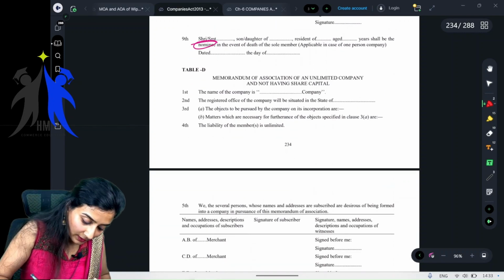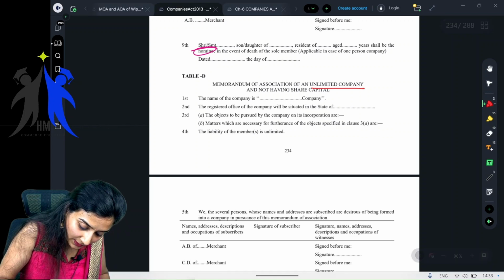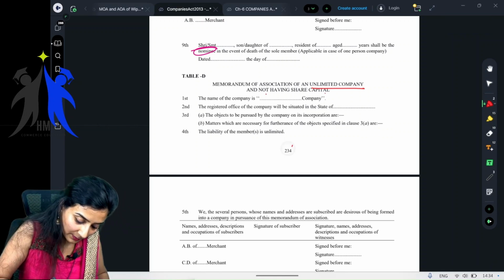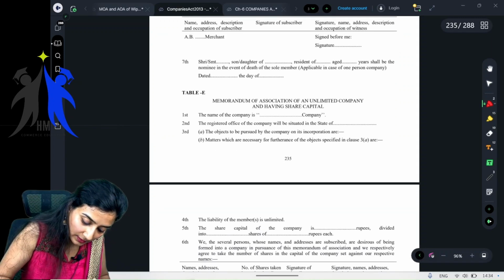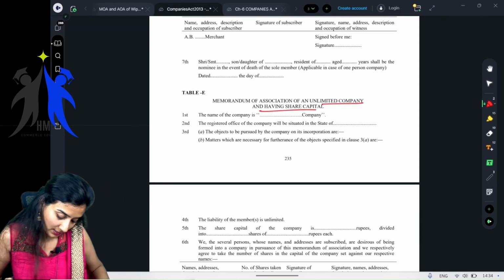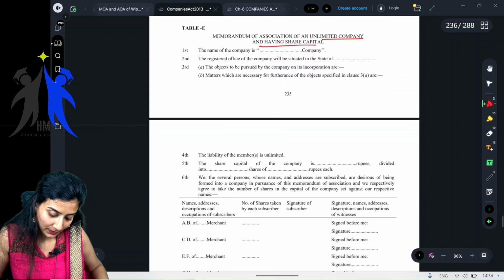Then table D is for an unlimited company not having share capital. Next, unlimited company having share capital.